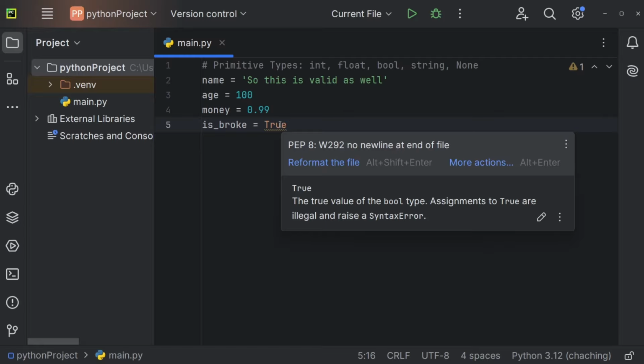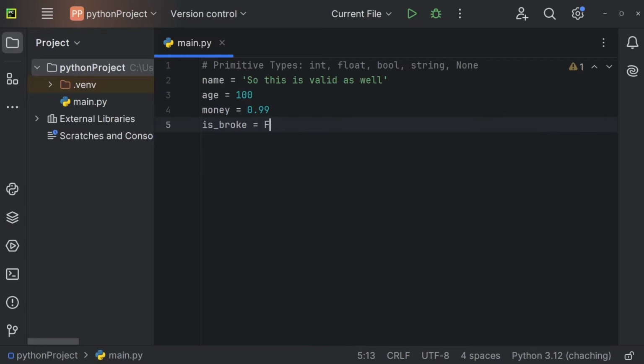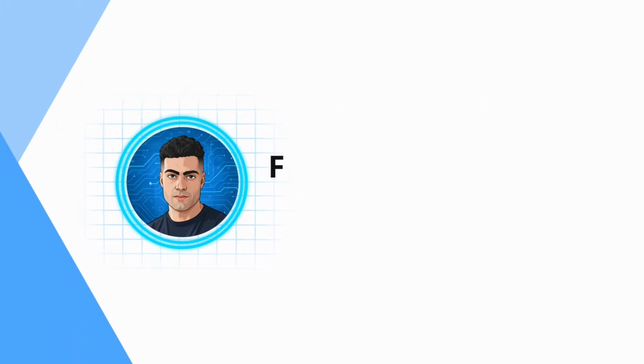In this scenario, a probably unrealistic alternative would be false. So by using true or false, you tell Python that this is going to be a boolean, and the boolean can either be true or false. So it's pretty similar to a light switch, which can be on or off. And if you do not have a value yet, or do not know the value yet, you can also use none. So maybe you're calculating a result, but you do not have the value yet, and then you can just set it to none. So this means we just do not have a value yet.